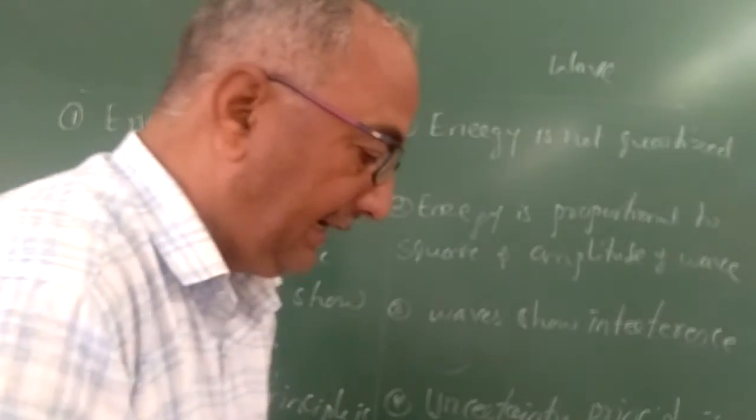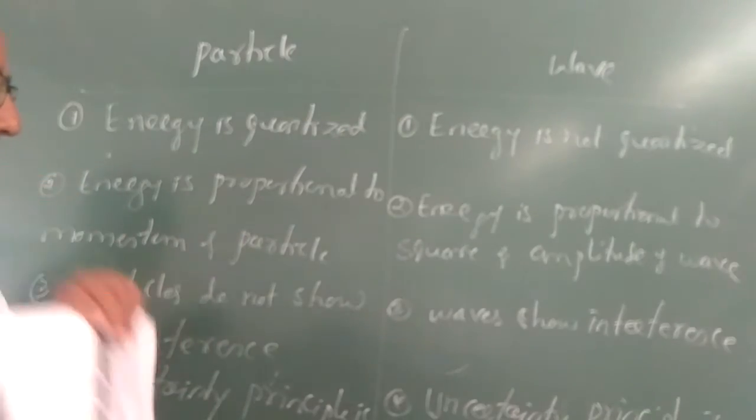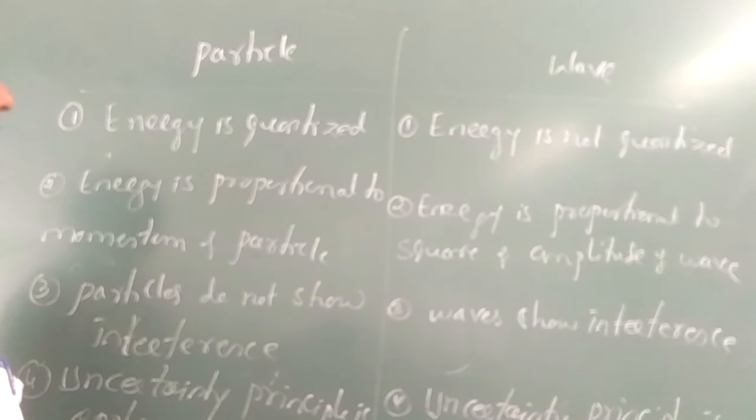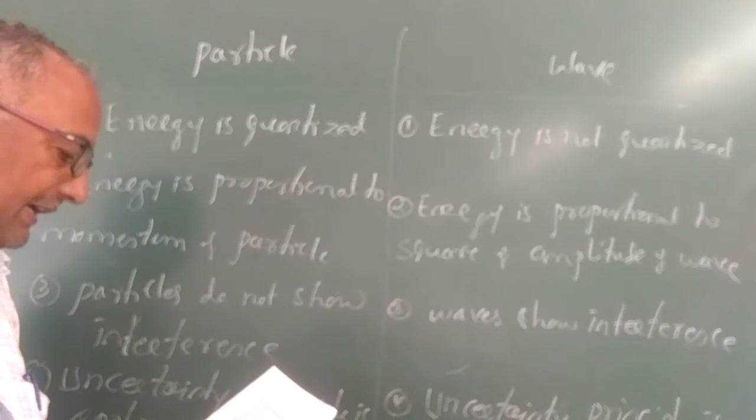So these are some of the differences between the particle character and wave character of the radiation.